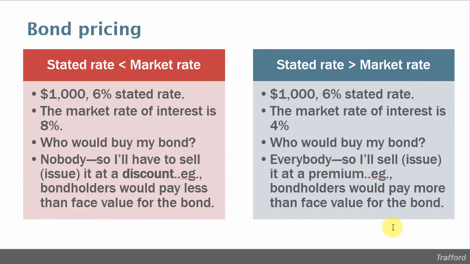Let's take first the instance where the stated rate of interest on the bond is less than the market rate of interest. In this case, we're going to assume that the interest rate stated on the face of the bond is 6%. We'll assume that between the date that the corporation had the prospectuses printed and the issue date, the market rate of interest changed.